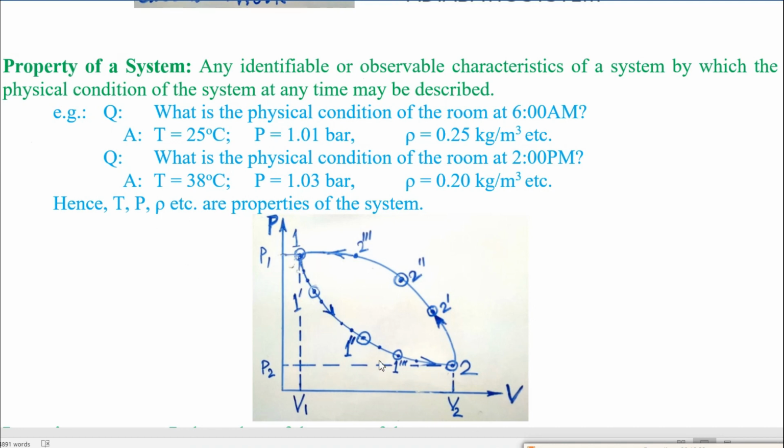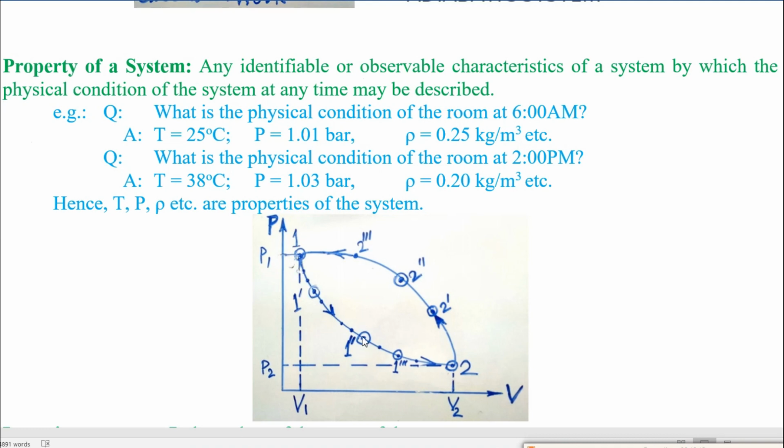If you consider this diagram, point 1 will be considered as the initial state of the system. For example, here the room, initial state, and when the time changes, the state also changes.